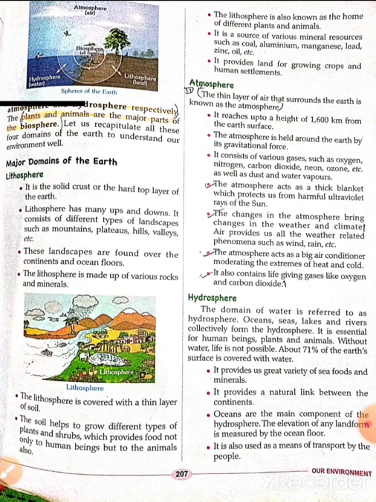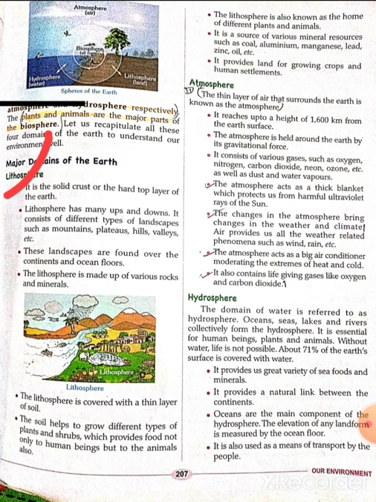So, it is the solid crust, or we can say it is the hard top layer of the earth. Then lithosphere has many ups and downs. It consists of different types of landscape such as mountains, plateaus, hills, valleys, etc. So all these things are part of lithosphere.